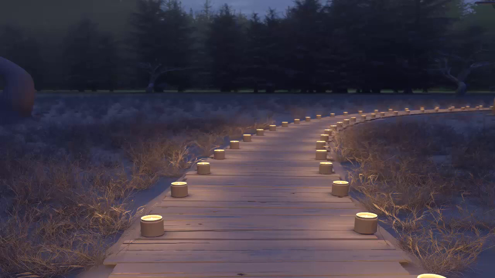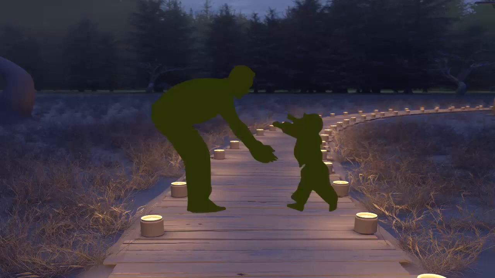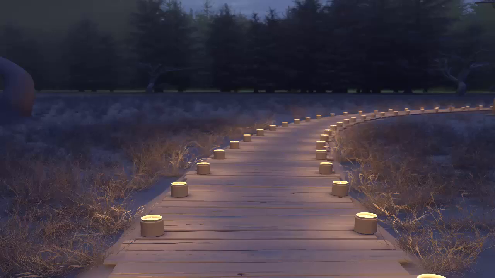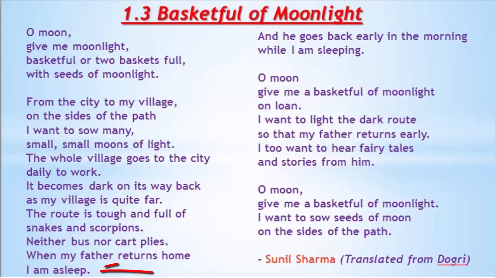and enlighten the path. There is his personal interest as well. By doing this, he wants his father to come home early so that he can listen to stories from his father. What happens now is his father comes home very late when he is asleep, and his father goes to his work when he is still sleeping. The child is still sleeping. So they hardly meet ever. So there is personal interest as well as community interest.